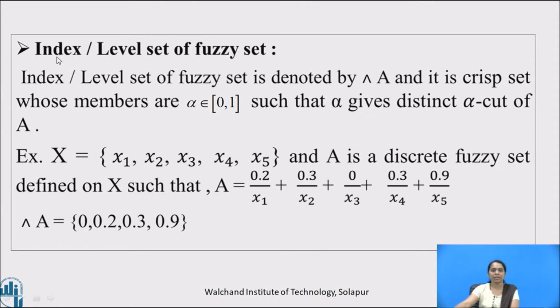Let us see the concept of index or level set of a fuzzy set.